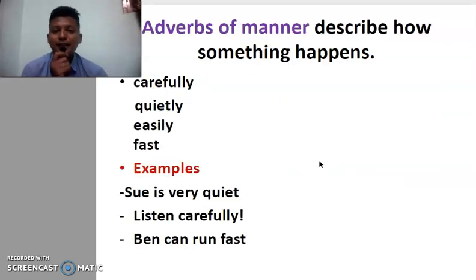Adverbs of manner describe how something happens. Manner: handle it carefully, be quiet, or can you sit quietly, you can do it easily, you can do it fast. These are all adverbs which can be used to talk about manner, how a particular action has happened. Sue is very quiet. Listen carefully. Ben can run fast. So these are all adverbs of manner.